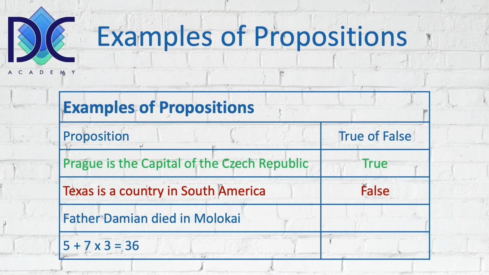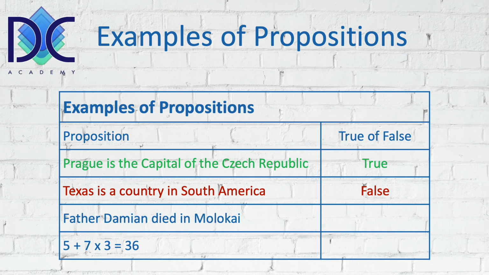This may be a little bit more difficult. Father Damien died in Molokai. Now you may ask, who is Father Damien? Where is Molokai? Well, Molokai is one of the islands surrounding Hawaii. You have Oahu, where you have Honolulu, you have the Big Island, and Molokai is one island where they had a colony for people suffering from Hansen's disease. Hansen's disease is in fact a nicer name for leprosy.